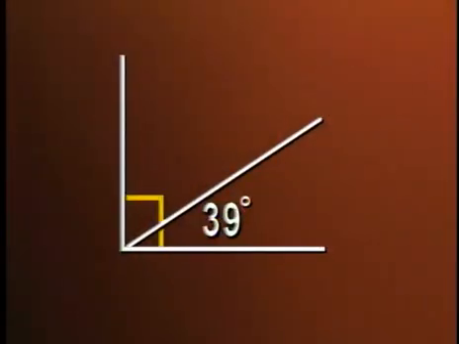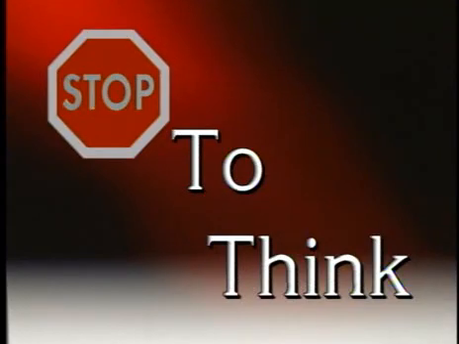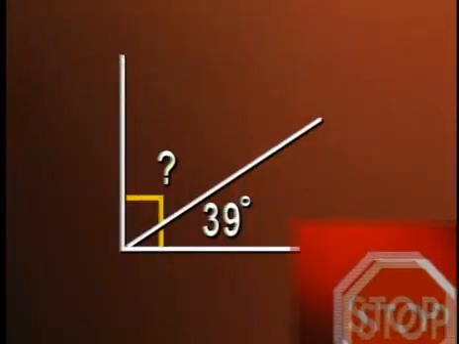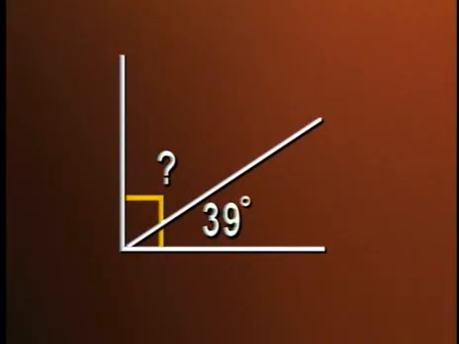Okay, now let's take a look at this angle. We have an angle of 39 degrees. That little square in the corner of the big angle indicates it's a right angle, that the 2 line segments are perpendicular. What I'd like you to do is stop and think for a minute, what is the other angle inside that right angle? Stop the tape and decide what the other angle measures. Since the 2 angles form a right angle, and a right angle is 90 degrees, that means that the other angle must be 90 minus 39 degrees, which I believe would be 51 degrees.